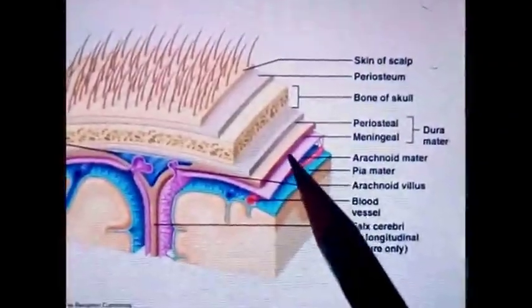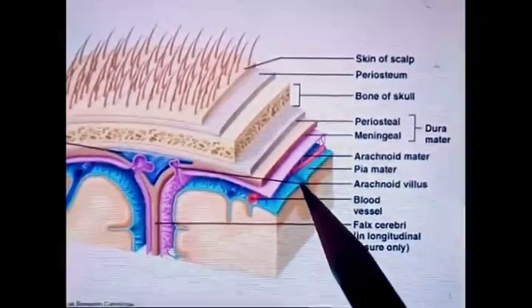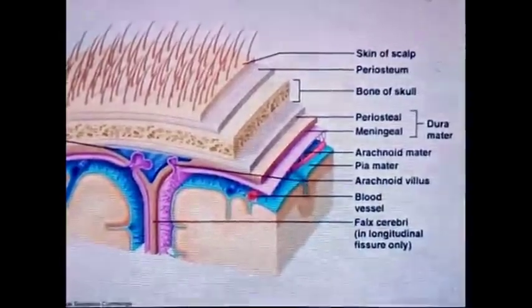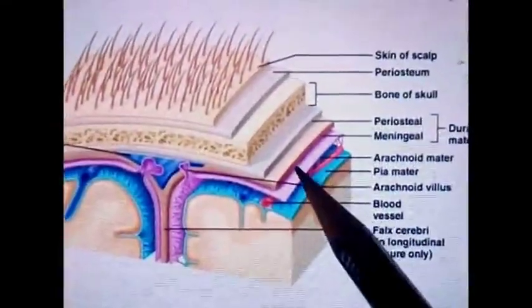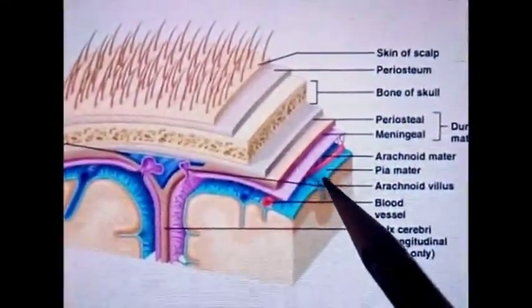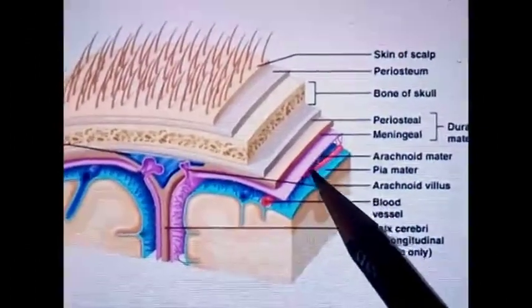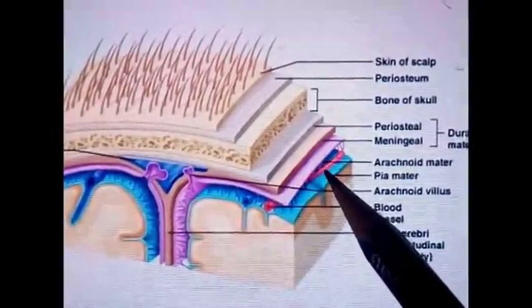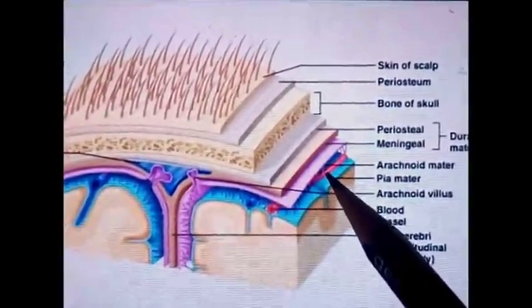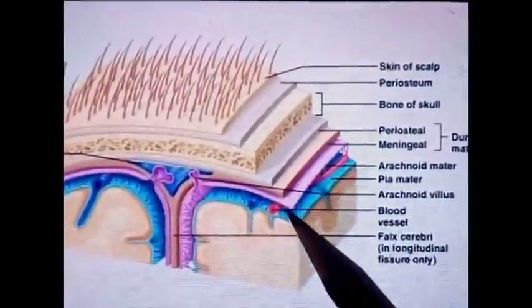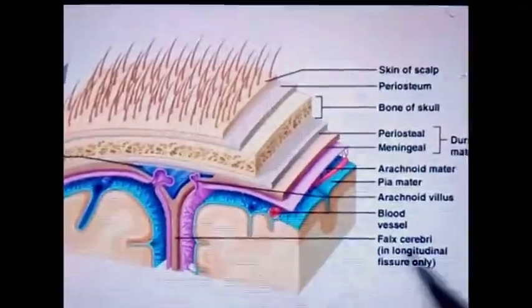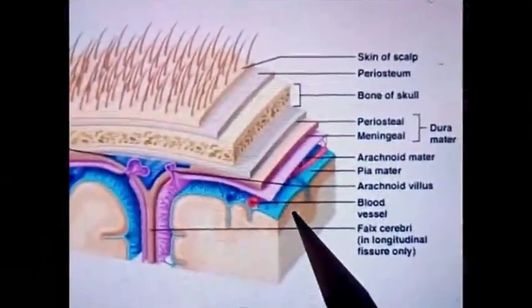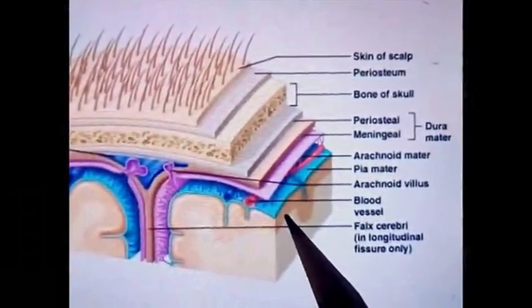Beneath arachnoid mater there is presence of third meninx known as pia mater. Arachnoid mater is separated from pia mater by the presence of a wider space known as subarachnoid space, which contains CSF in it, and also it gives passage to various blood vessels through it. Pia mater is adherently attached to the brain tissue.